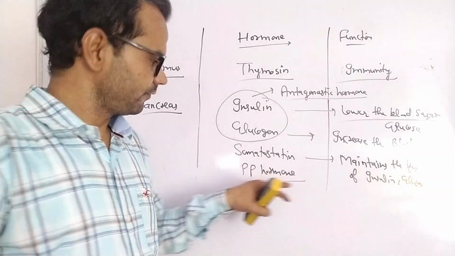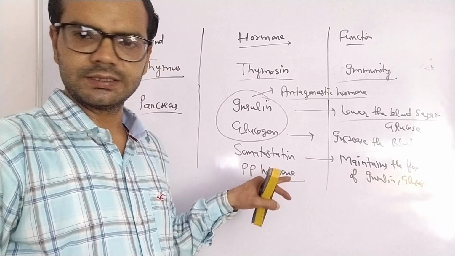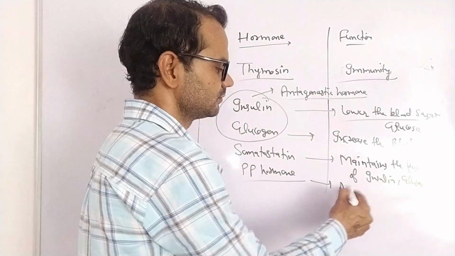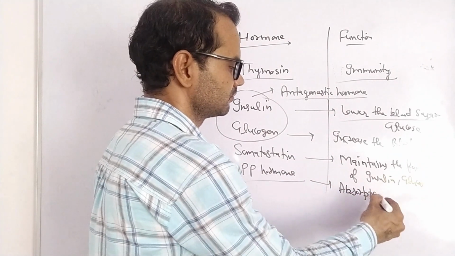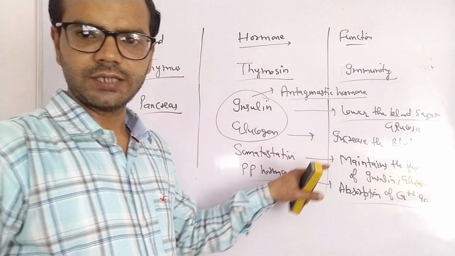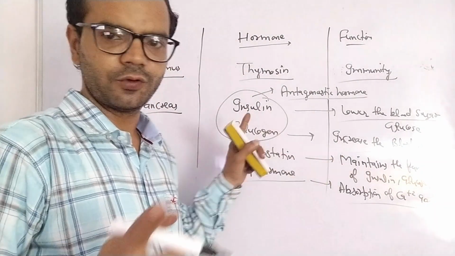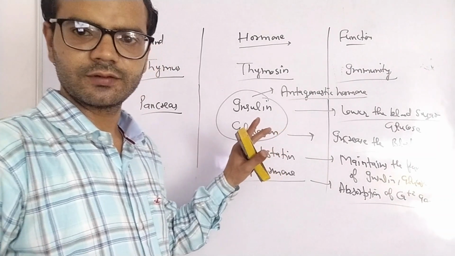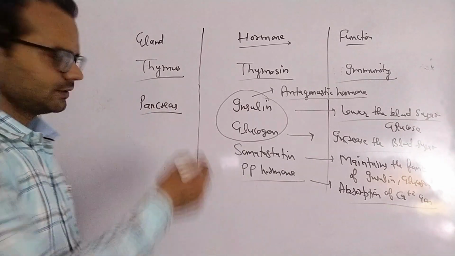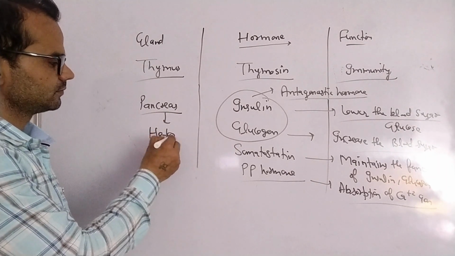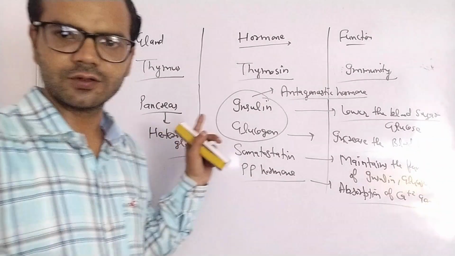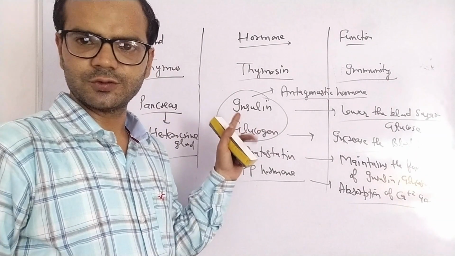There is no confirmed function yet of the PP hormone, but it is believed that it helps in the absorption of calcium ion. It is still believed, but no confirmation yet. Right? So these are the hormones of pancreas. Again, pancreas is a heterocrine gland, means it plays a dual role, endocrine gland as well as exocrine gland.